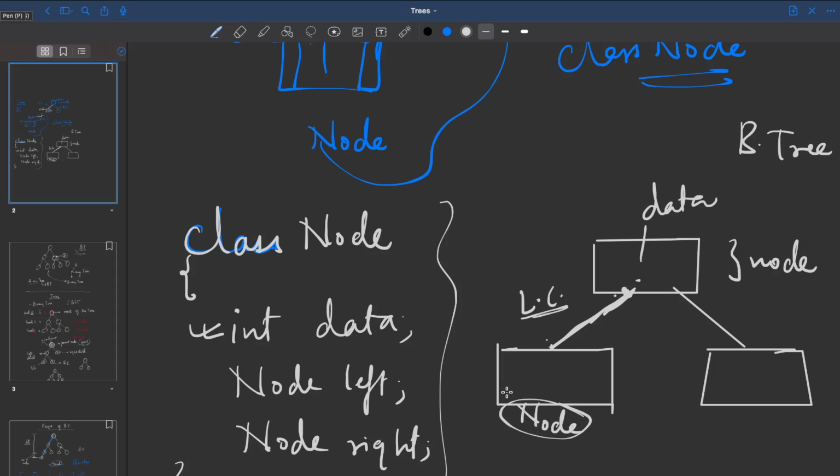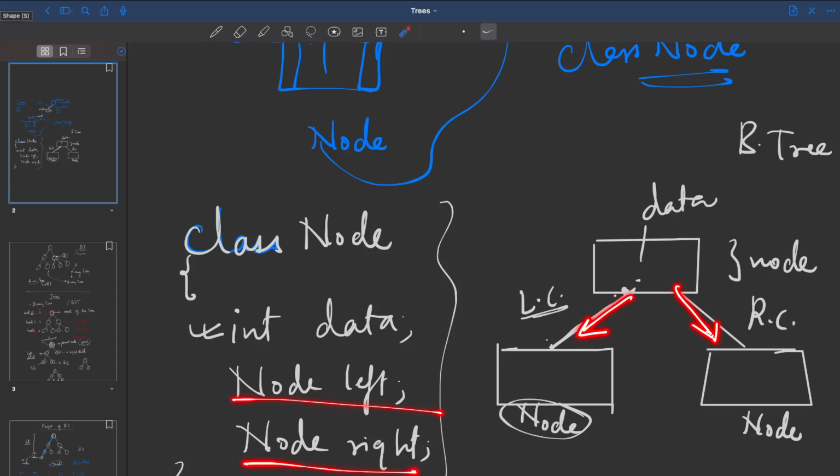When you go to the left child, this child itself is again of type what? It is of type node. This right child again is of type what? Node. That means you are referring to the node type, correct? This is another object of the Node class. Am I right? So what should I be referring this to? As Node, because you are referring to another node object. So Node left, Node right. I hope that makes sense.